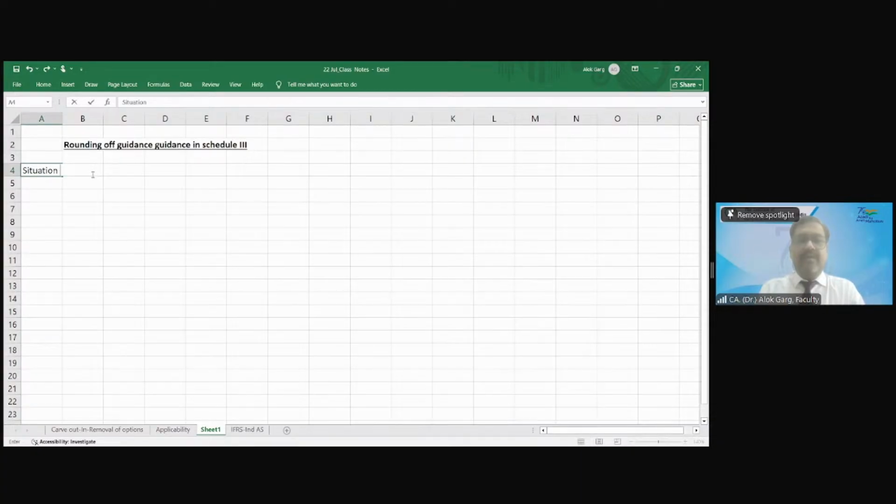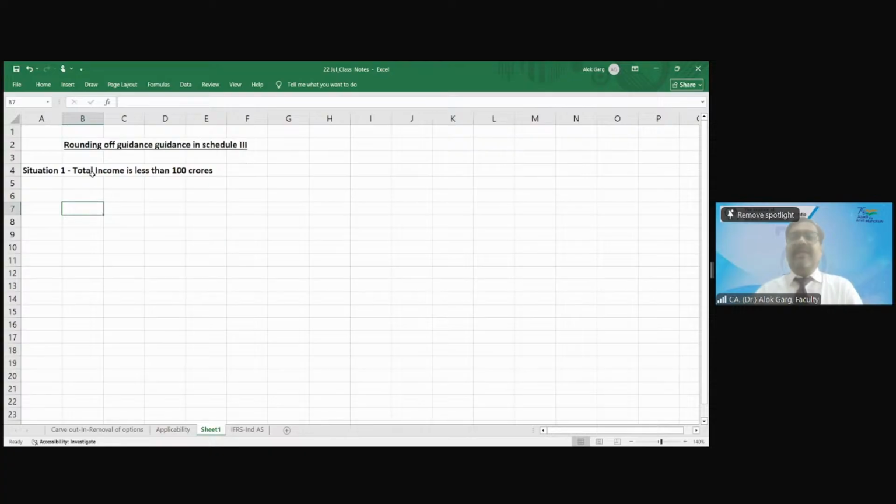Situation 1. What is situation 1? Total income is up to 100 crores. Less than 100 crores, right? Total income is less than 100 crores. Up to means less than, okay?